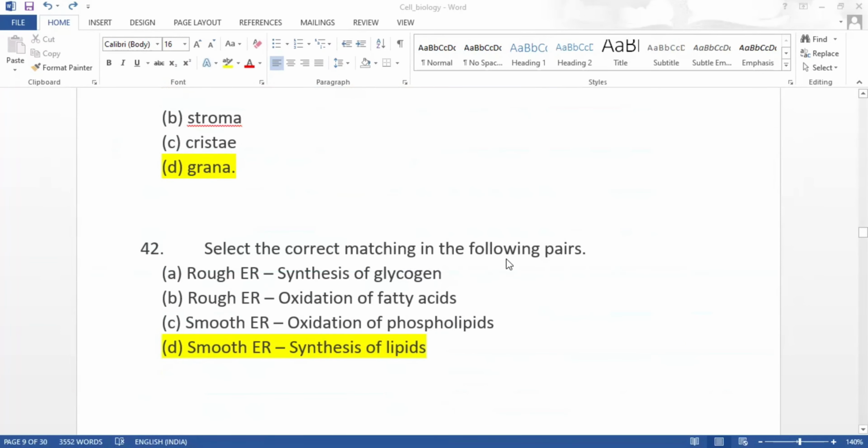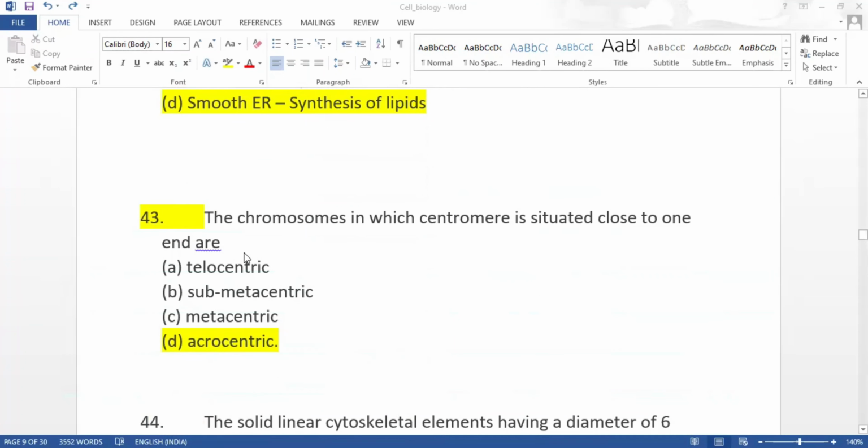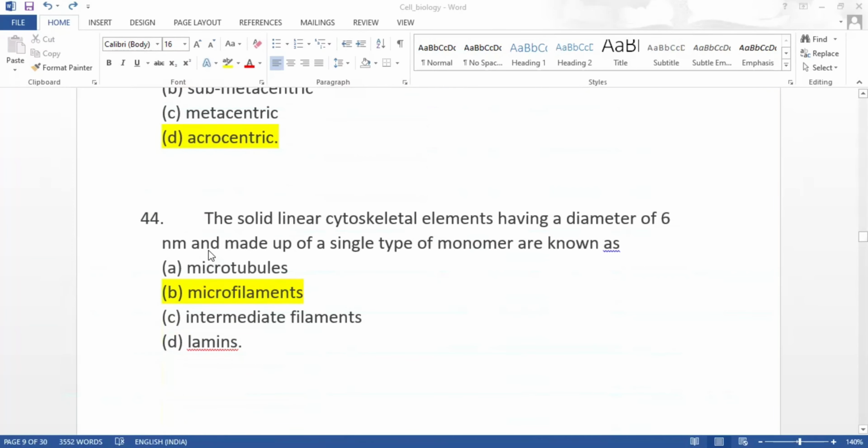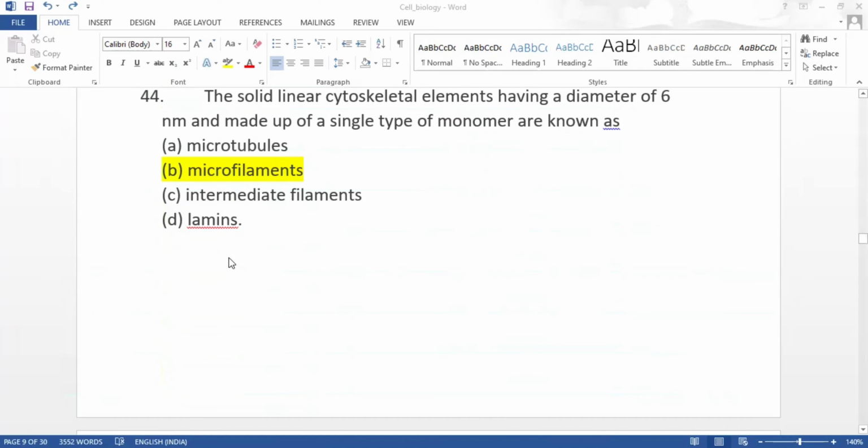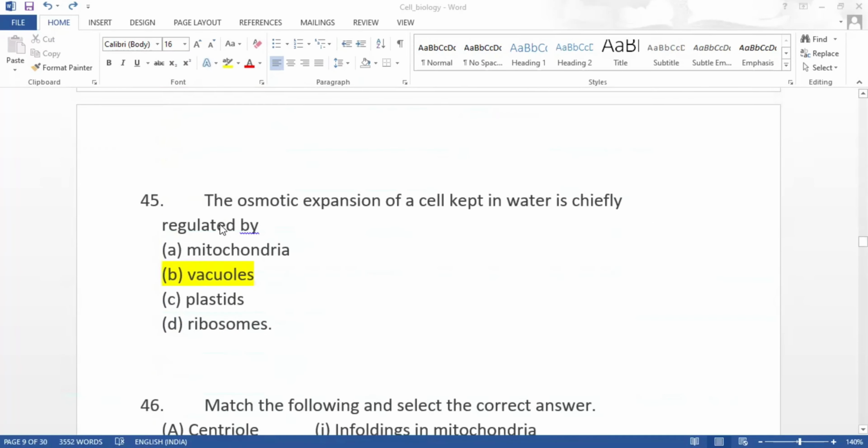Select the correct matching in the following pairs. The correct match is smooth ER is synthesis of lipids. The chromosomes in which centromere is situated close to one end are acrocentric. The solid linear cytoskeletal elements having a diameter of 6 nanometer and made up of single type of monomer are known as microfilaments. The osmotic expansion of a cell kept in water is chiefly regulated by vacuoles.